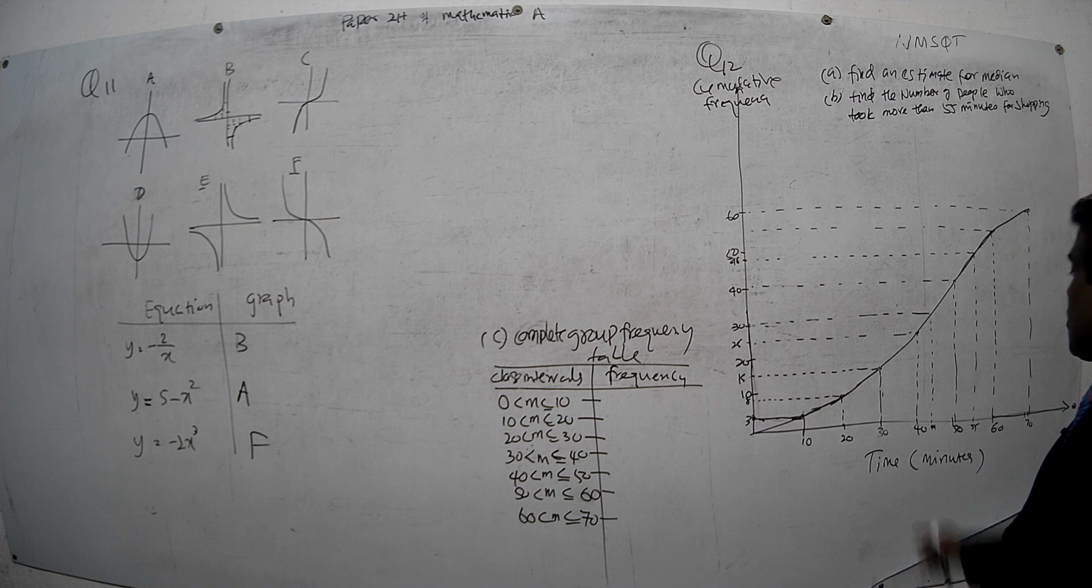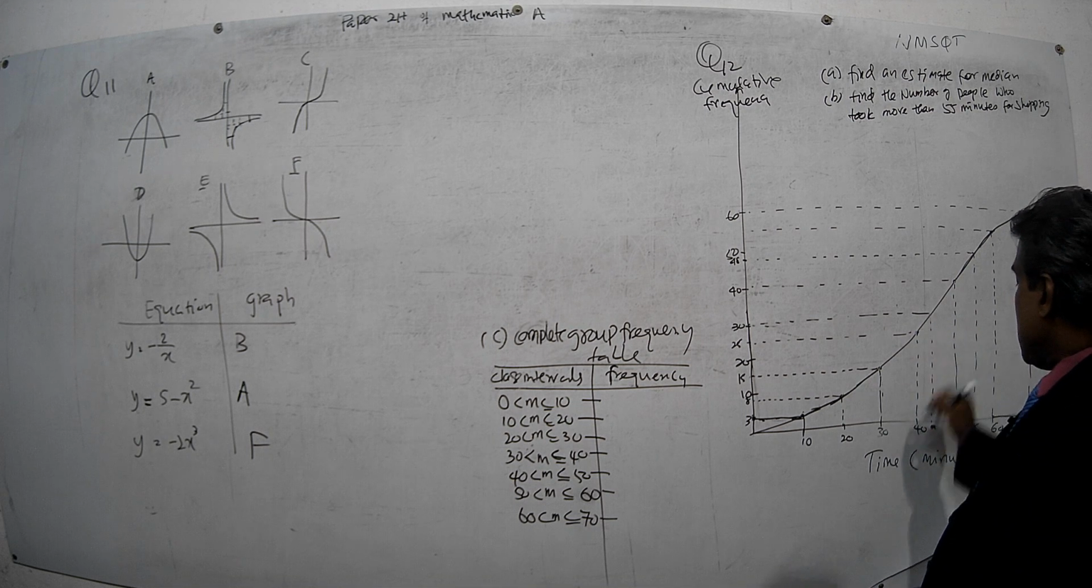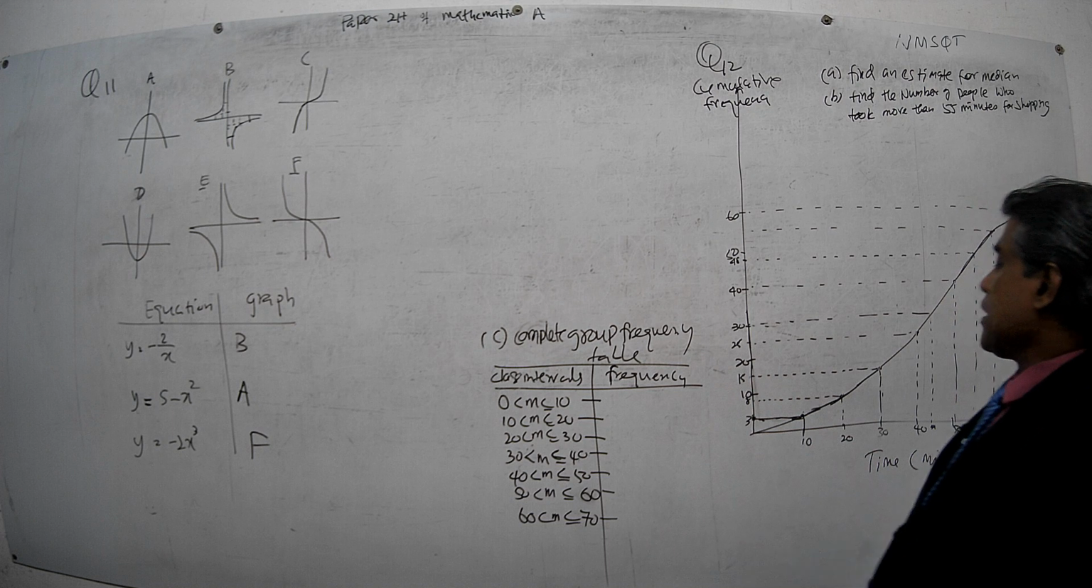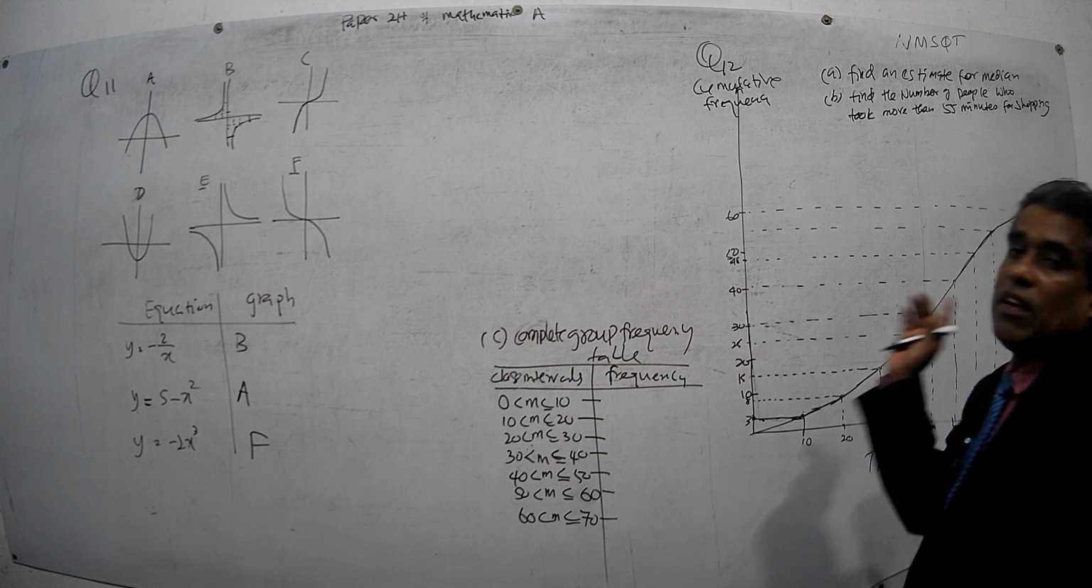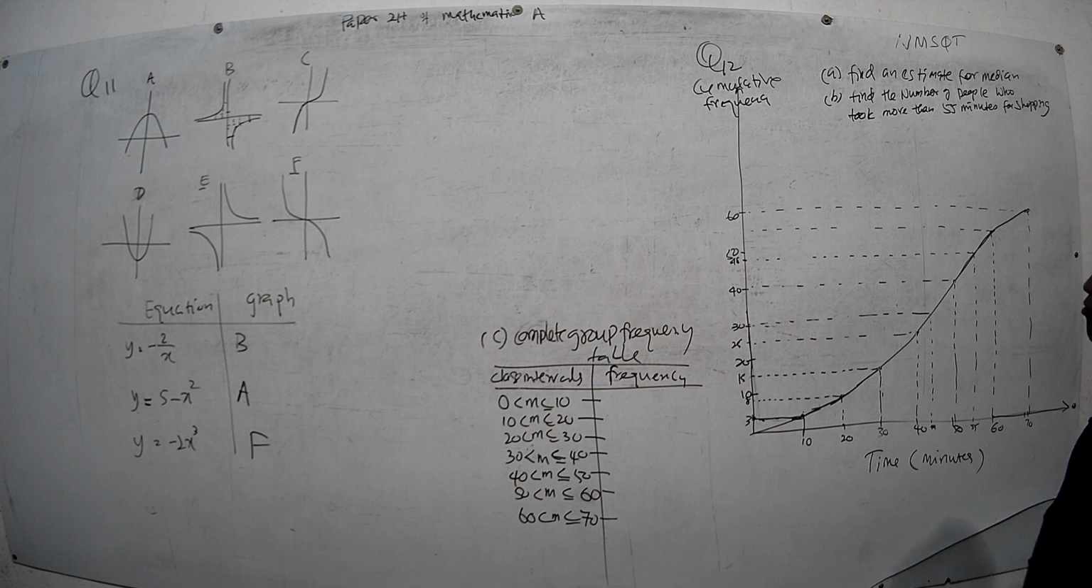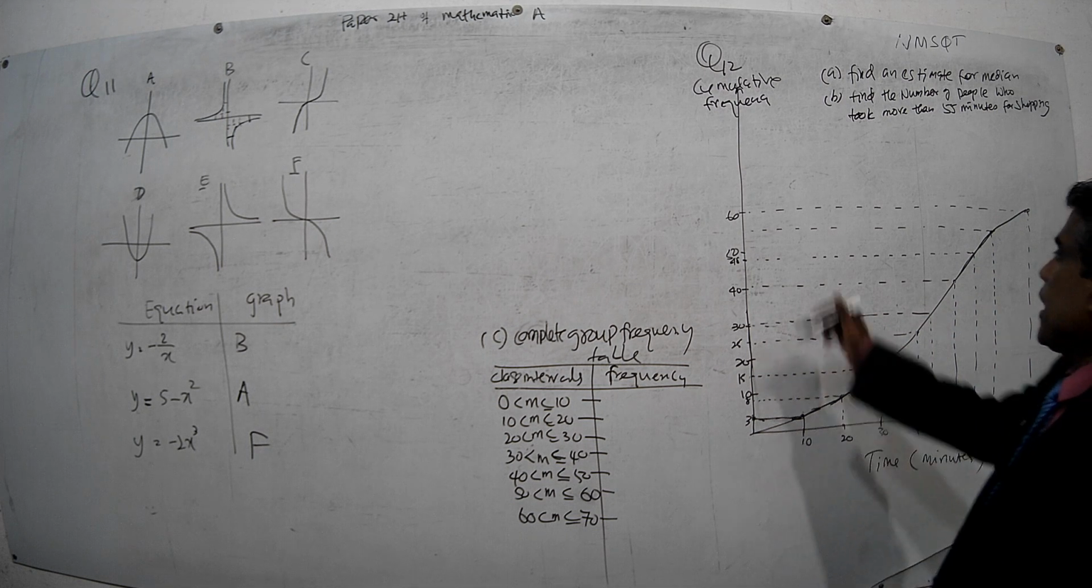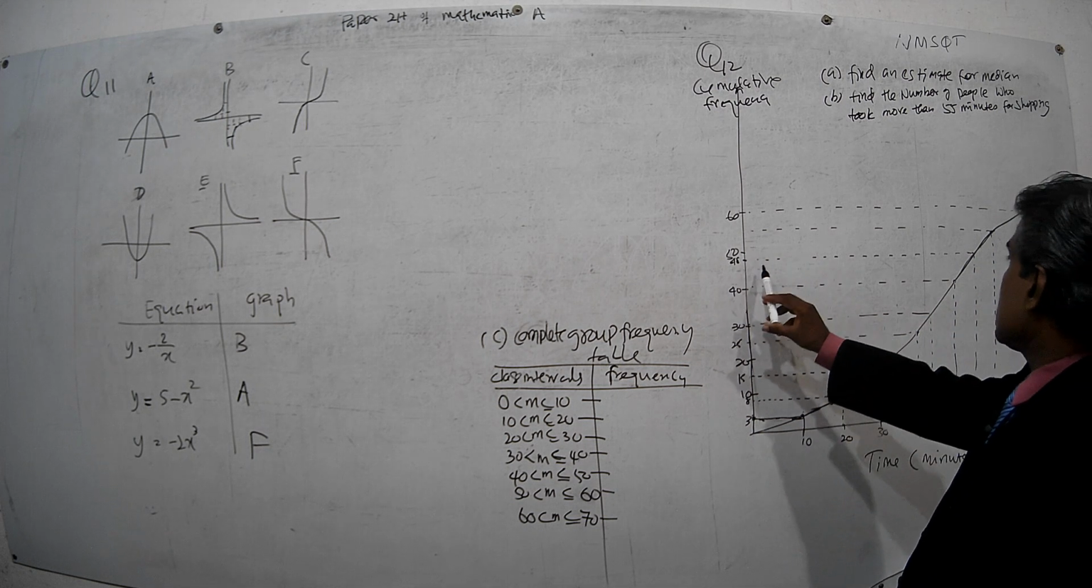Right. Then we take this point, 40. The time is 40 and the cumulative frequency is 25. What do you mean by that? Then 25 people have spent 40 minutes or less. That is what we mean.